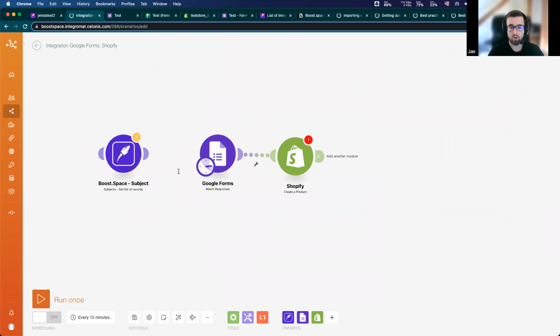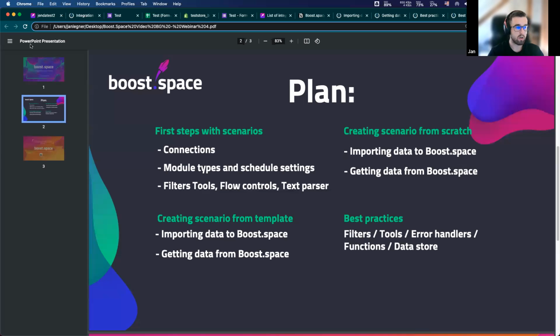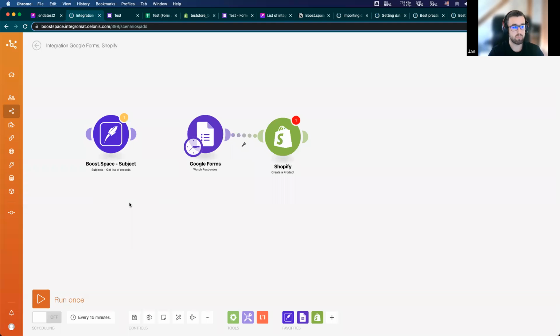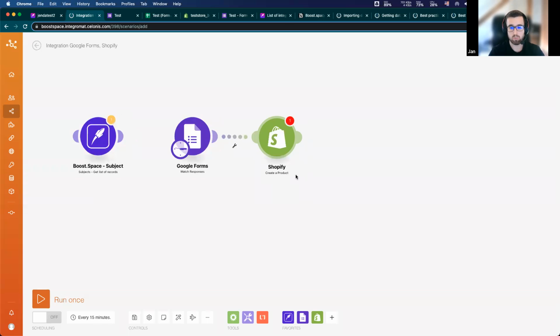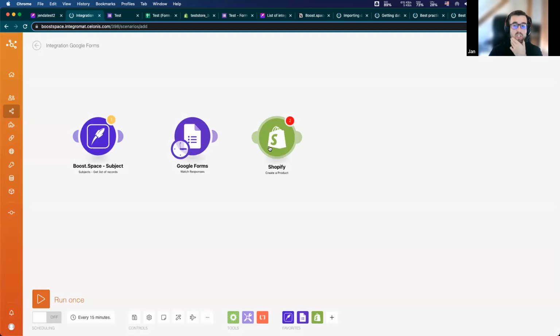So let's move to the second part, which is about module types and scheduling settings. There are four basic module types: searches, actions, polling, and instant triggers. Actions are actually the most common module types, like this one: create product. You can paste it here in the middle, or in the end of the scenario, or at the beginning, and it will return a single bundle on output if you use it.